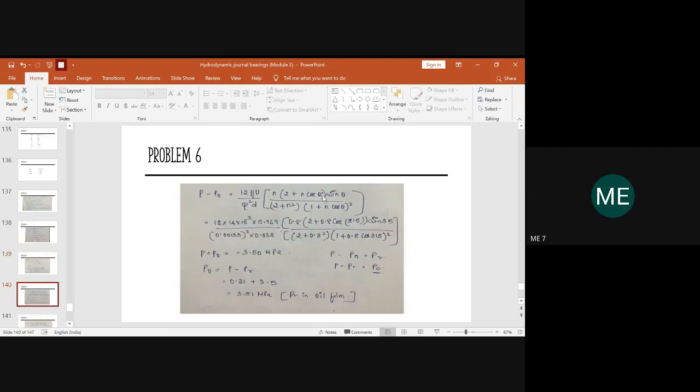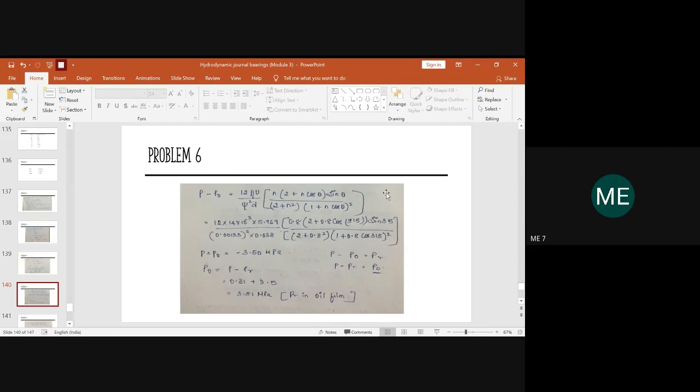Even in the data handbook, the equation given to know the pressure difference, P minus P naught, is equal to 12 mu U upon chi square D into, open the bracket. In the numerator, we have n into 2 plus n cos theta, sin theta, divided by 2 plus n square into 1 plus n cos theta whole square.